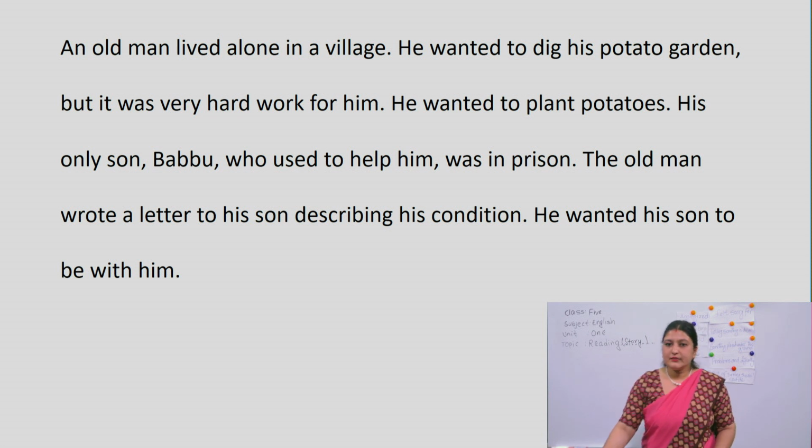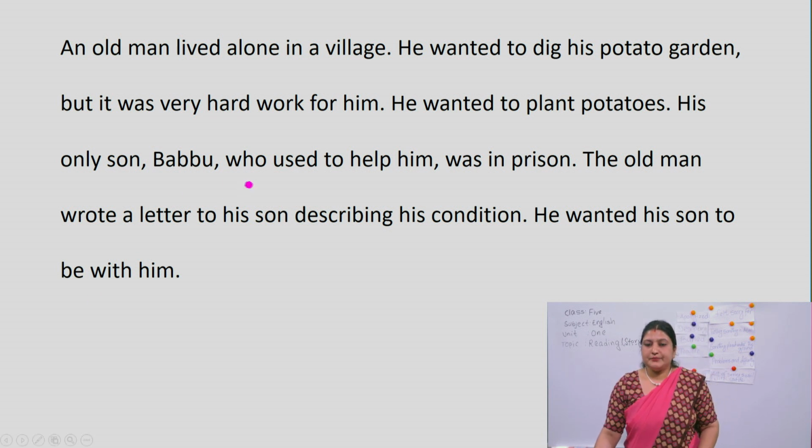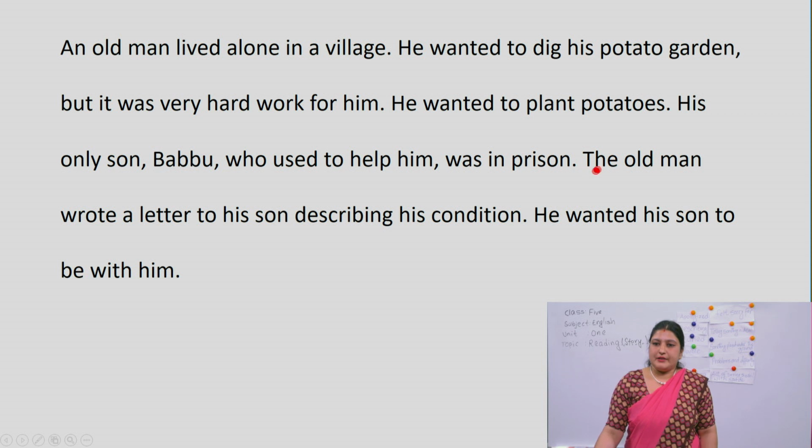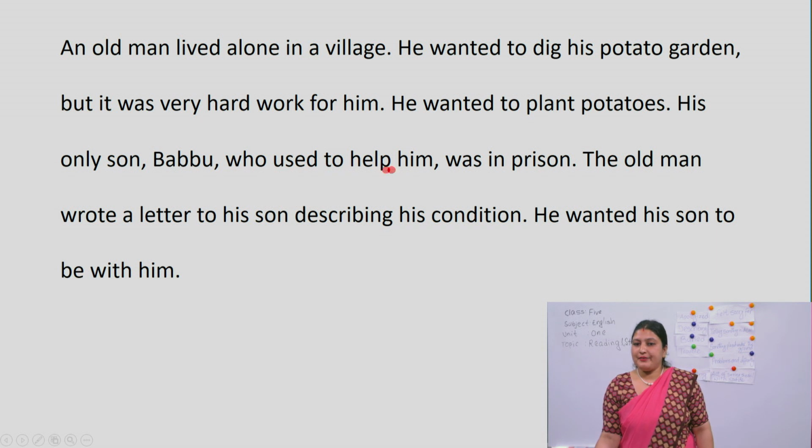So let's read another sentence. He wanted to plant the potatoes. Though he could not dig the field, he wanted to plant the potatoes there in the field. His only son, Babu, who used to help him, was in prison.